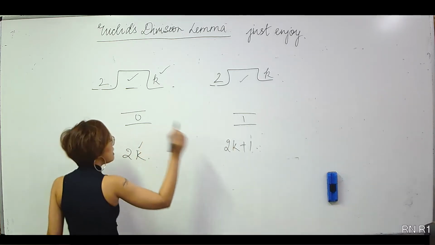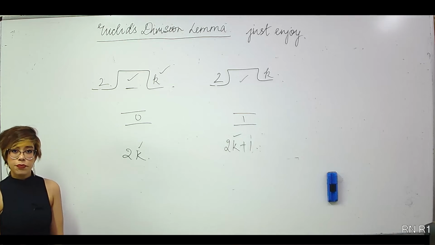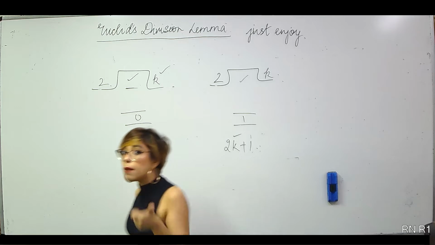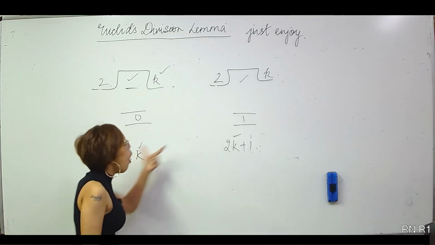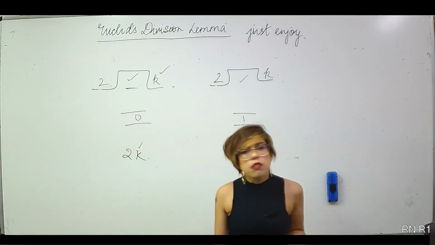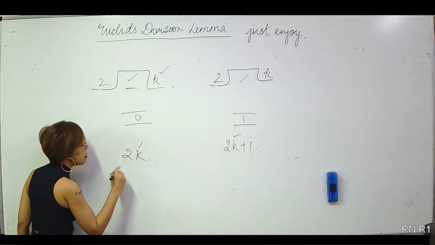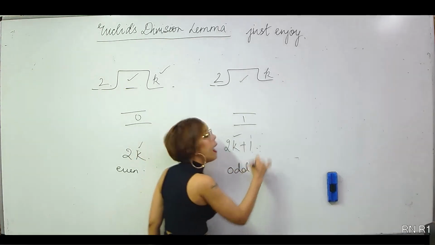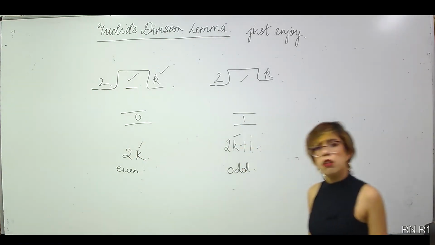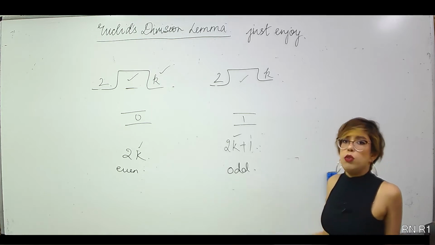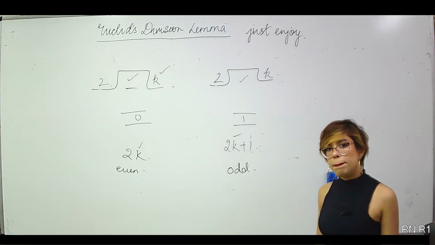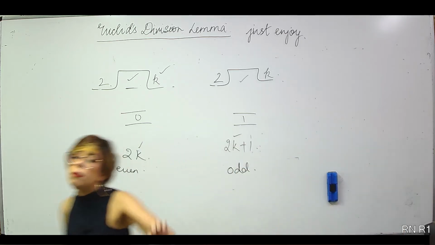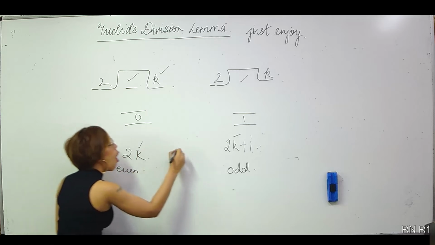Now here k obviously refers to some whole number. That means since there were 2 cases, 2 remainders, 0 or 1, there are just 2 types, or 2 forms, of number: 2k or 2k plus 1. Which makes sense. 2k is a number which is divisible by 2. That means it is even. This number is definitely not divisible by 2. That means odd. We know any natural number is either even or odd. That is what I said. Instead of even, I wrote 2k, and instead of odd, I just wrote 2k plus 1. Alright, so from now on I can just say any natural number is either of the form 2k or 2k plus 1.